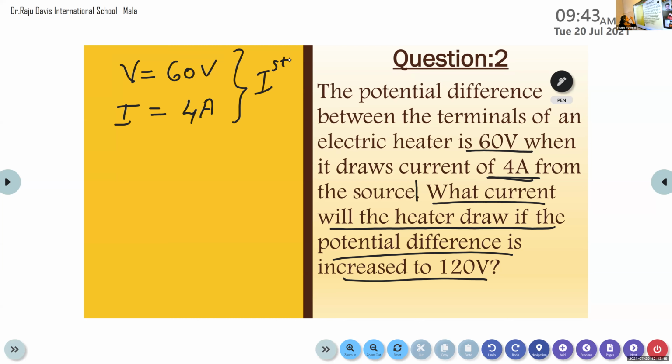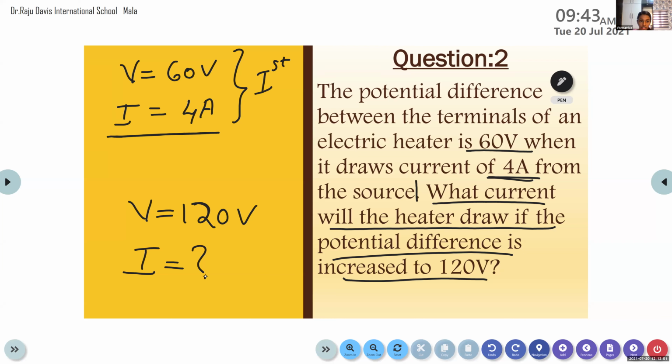So when the electric heater is connected to a potential of V is equal to 60 volt, it produces a current of I is equal to 4 ampere. But in the second case, we are going to connect this electric heater to V is equal to 120 volt. That is, the potential is increased to 120 volt. During that time, what will be the value of current produced here? This is what we are going to find out. How can we calculate it?